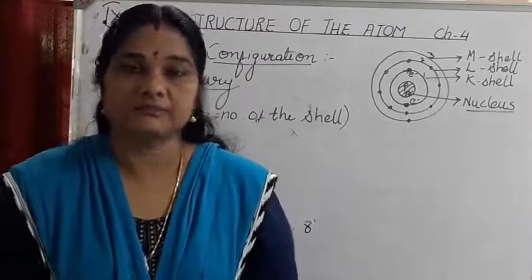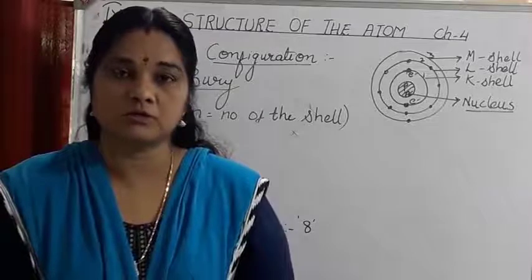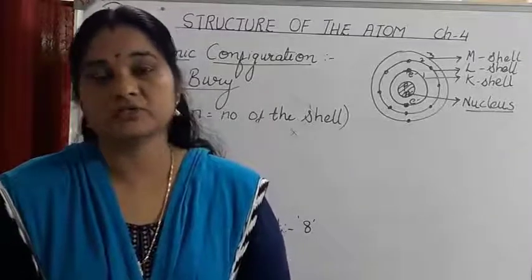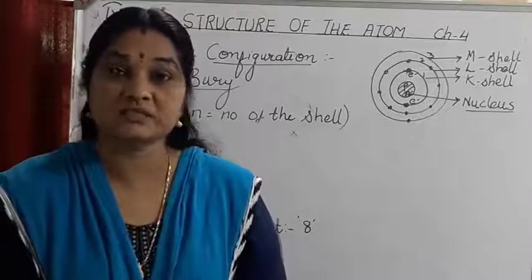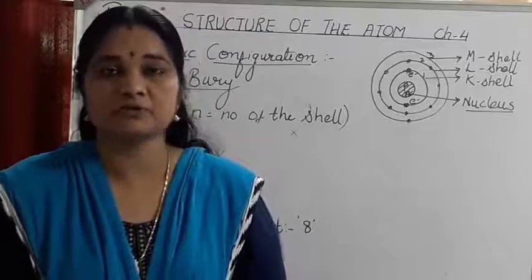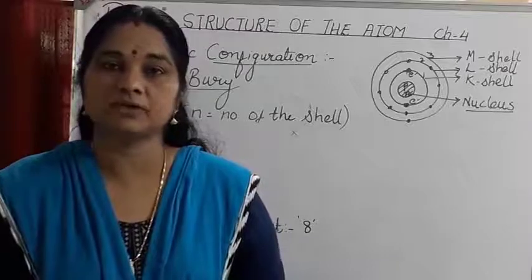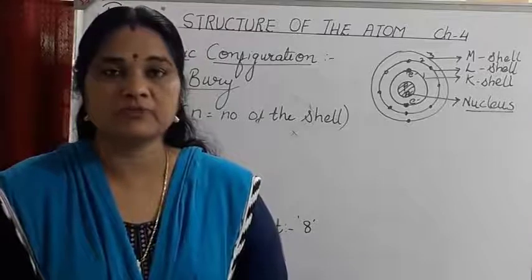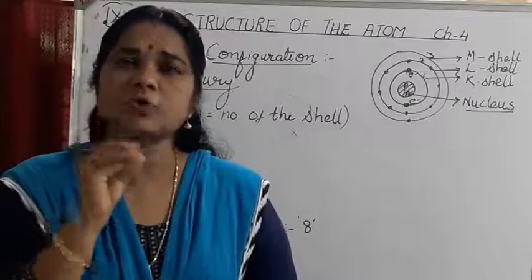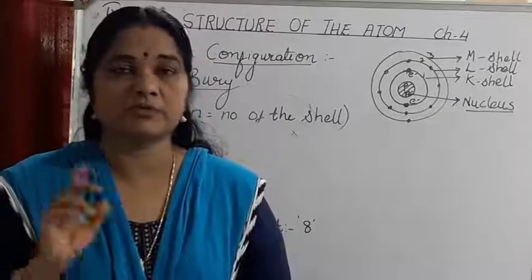After the structure of the atom given by J.J. Thomson, there was a great discovery by Rutherford, which we discussed in our last class. His alpha particle scattering experiment using a gold foil led to the discovery of the atomic nucleus. According to him, the nucleus is positively charged and occupies very small space in the center of an atom, and electrons revolve around the nucleus.